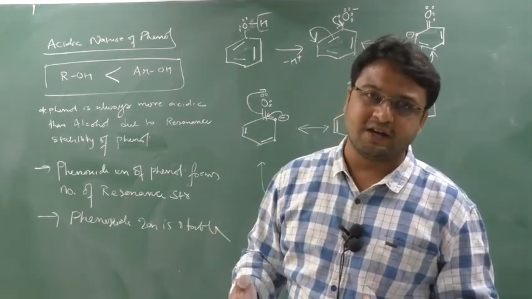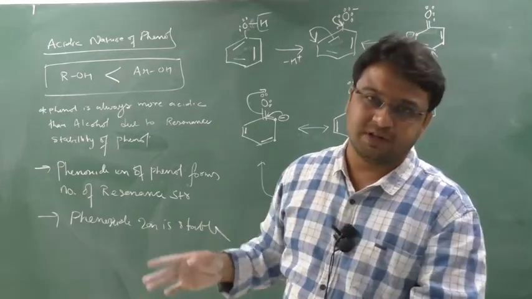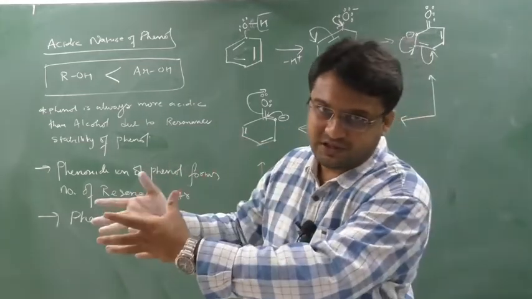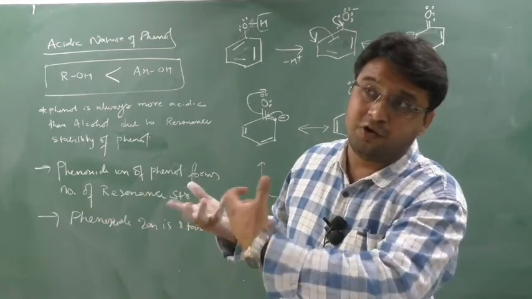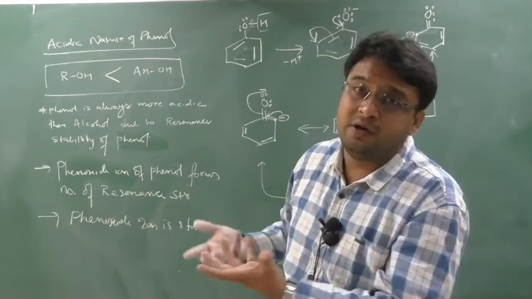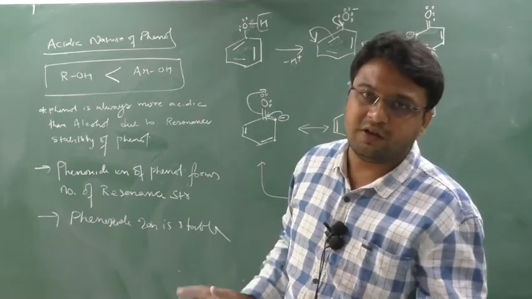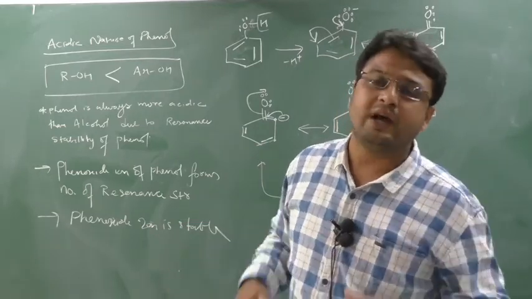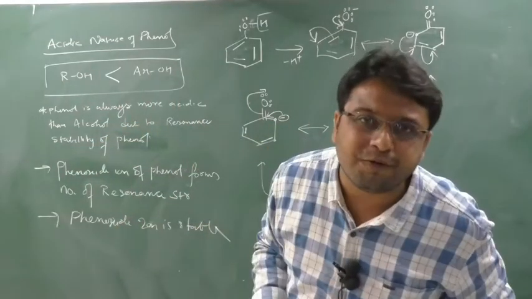So phenol will give H plus easily, because if phenol gives H plus, it will generate the phenoxide ion, and phenol knows that if I form the phenoxide ion, I can be stable by resonance. So I don't worry whether H plus is going or not. So H plus can be easily removed from phenol.